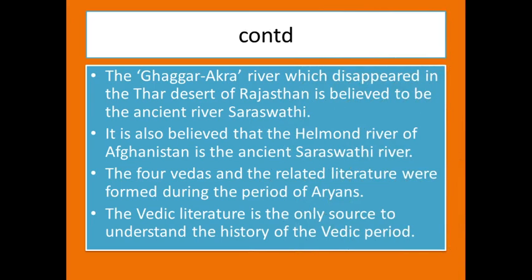The Ghaggar-Hakra river, which disappeared in the Thar desert of Rajasthan, is believed to be the ancient river Saraswati. It is also believed that the Helmand River of Afghanistan is the ancient Saraswati river. The 4 Vedas and the related literature were formed during the period of the Aryans. The Vedic literature is the only source to understand the history of Vedic period.